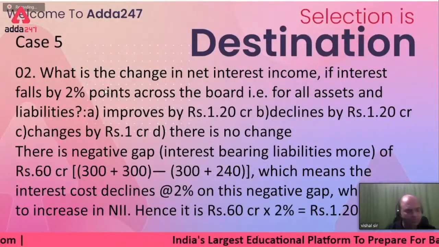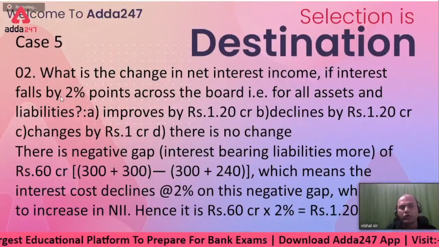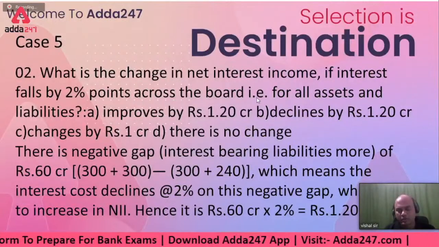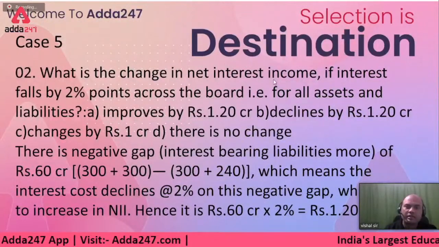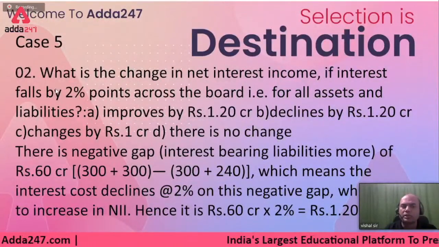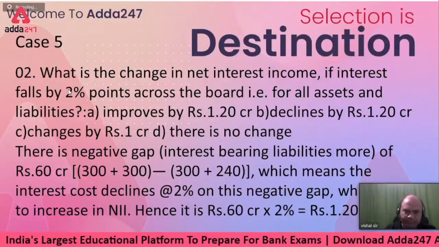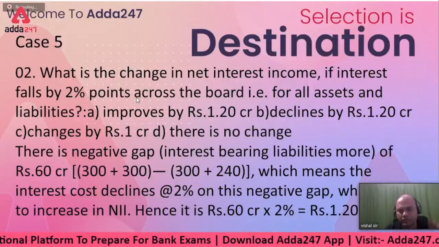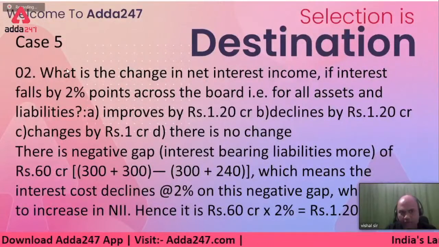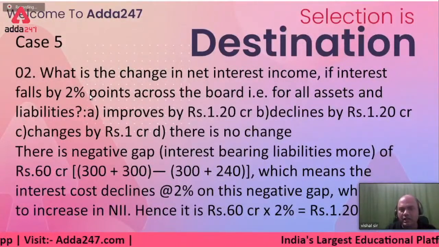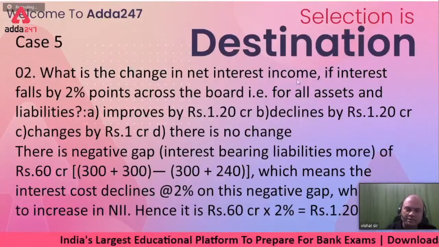Question number 2. What is the change in the net interest income if the interest rate falls by 2% points across the board? What do you mean by this? See here, the interest rate falls by 2% means the charging on the assets and liabilities falls by 2% across the board. So what will be my change in my income? If the rate of interest falls by 2% across the assets and liabilities, what will be the change in my NII, net interest income?